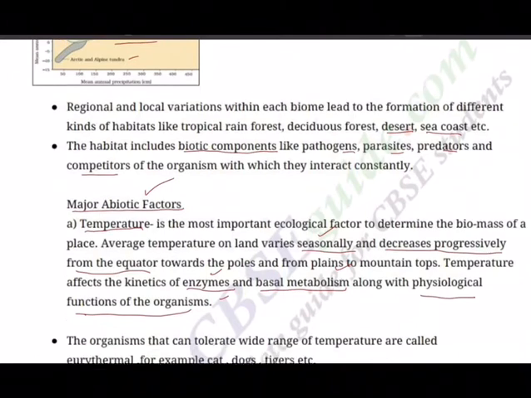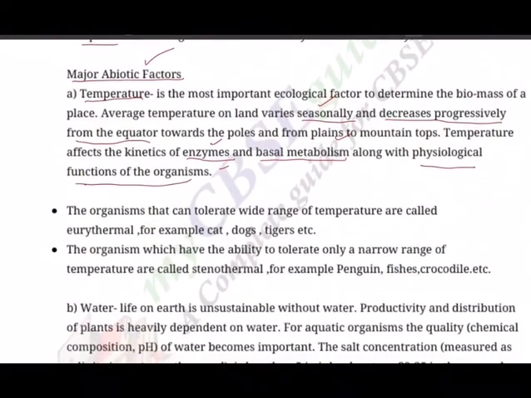Hence, temperature will be a major factor. The organisms that can tolerate a wide range of temperatures are called eurythermal. Now see the technical word eurythermal. Thermal, thermos means temperature. Eurythermal, which can tolerate. Example, cat, dog, tigers. You're all seeing in our day-to-day life, in your own home, cats and dogs, if you are domesticating it, you must have observed that they can tolerate a wide range of temperatures.